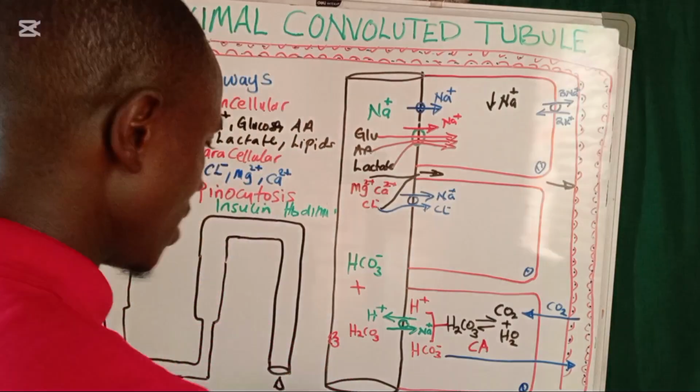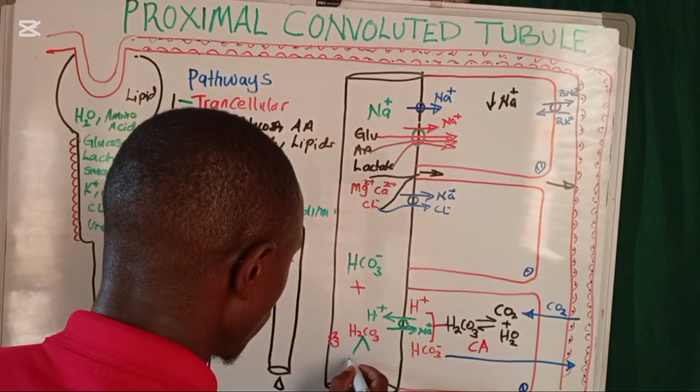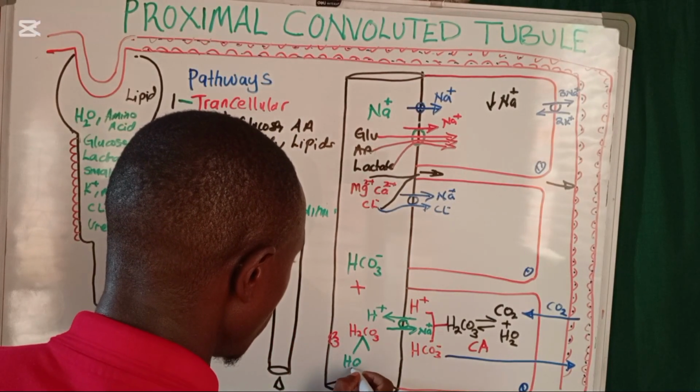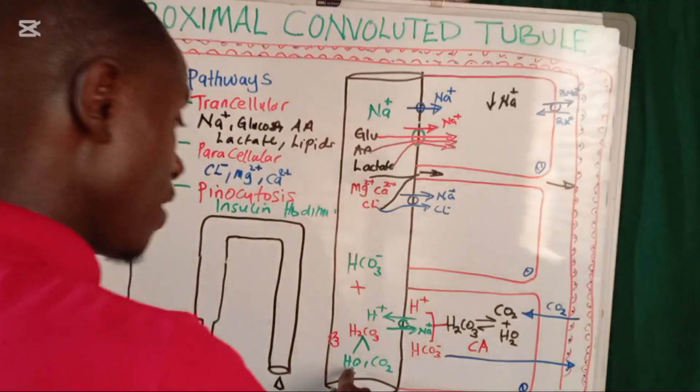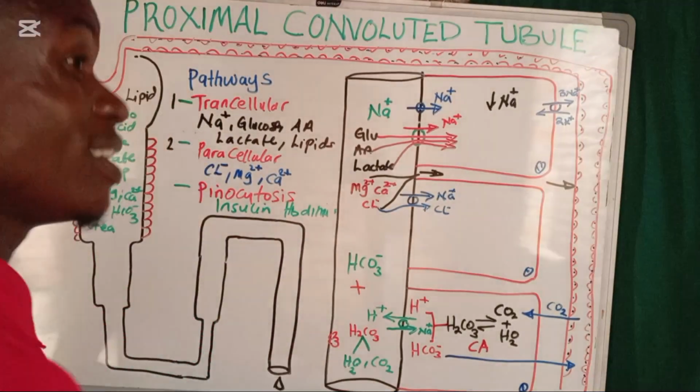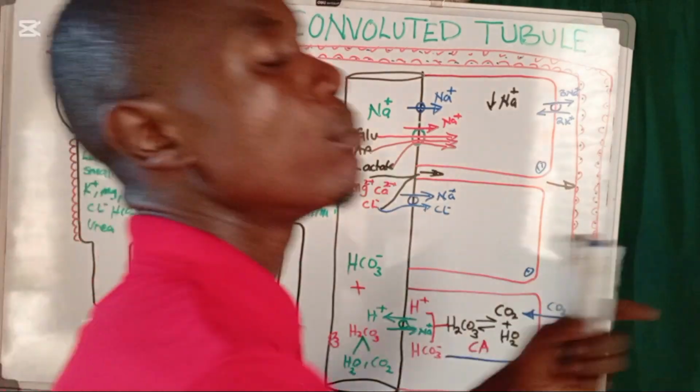This carbonic acid which has been formed later splits into water and carbon dioxide gas. Even this water which is formed is also going to be reabsorbed.